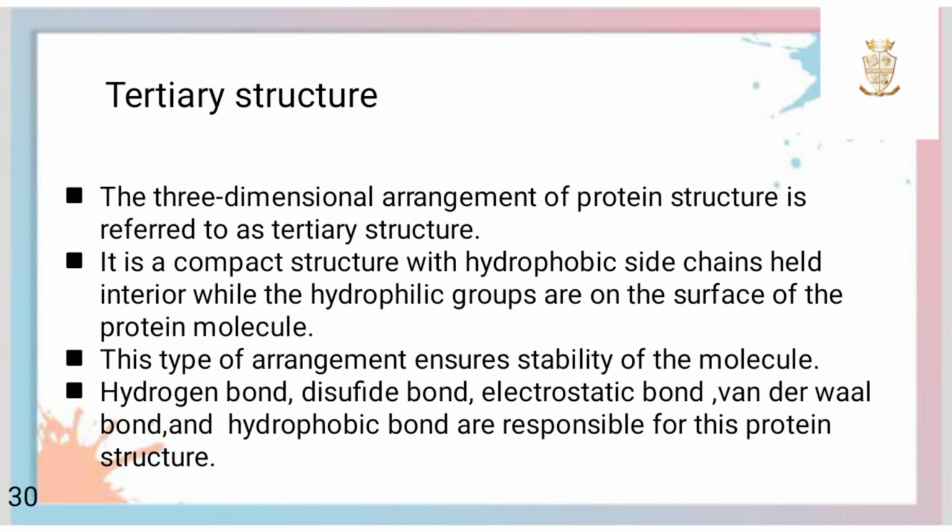Third one is tertiary structure. The three-dimensional arrangement of protein is known as tertiary structure. It is a compact structure with hydrophobic side chains held in the interior while the hydrophilic groups are on the surface of the protein molecule. This type of arrangement ensures the stability of the molecule. Hydrogen bond, disulfide bond, electrostatic bond, van der Waals bond and hydrophobic bonds are responsible for this protein structure.